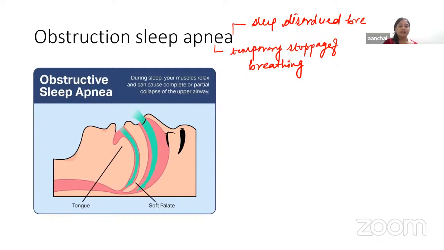Now, what is the characteristic feature of sleep apnea? If we talk about the characteristic features of sleep apnea, it will be loud snoring, and snoring without sleep apnea is known as simple or primary snoring. But snoring with sleep apnea is serious and it may become life-threatening also. Okay, so this is all about obstructive sleep apnea. It occurs during sleep, when your muscles relax and cause complete or partial collapse of the respiratory airway.